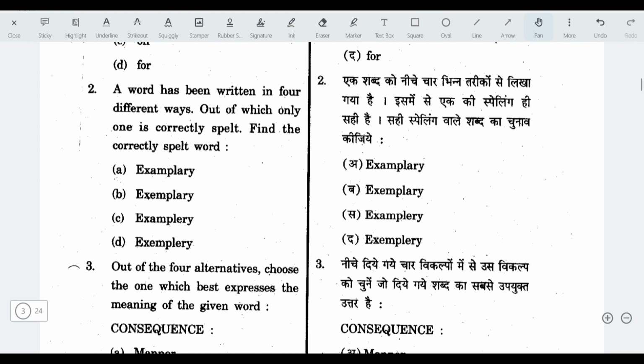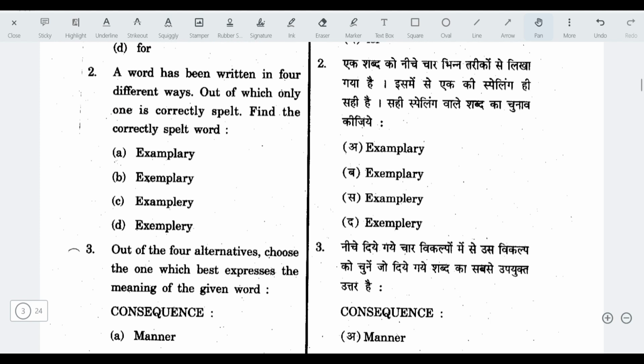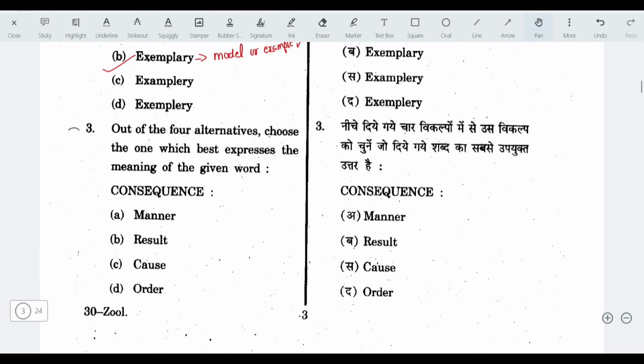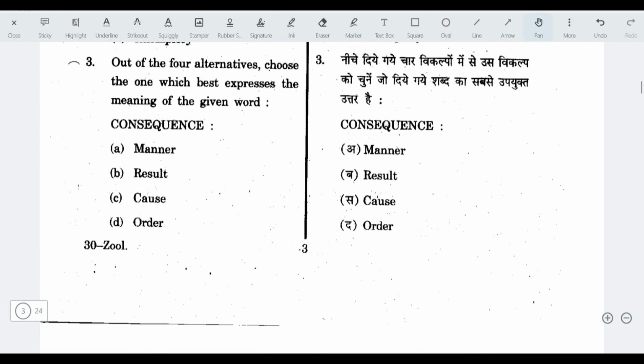Next question, a word has been written in four different ways, out of which only one is correctly spelled. Find the correctly spelled word. The answer here is exemplary, E-X-E-M-P-L-A-R-Y, exemplary, meaning serving as a model or example. Right? Next question. Out of the four alternatives, choose the one which best expresses the meaning of the given word. The word is consequence. And consequence means result. Consequences refers to the results or outcome of particular action or set of circumstances.